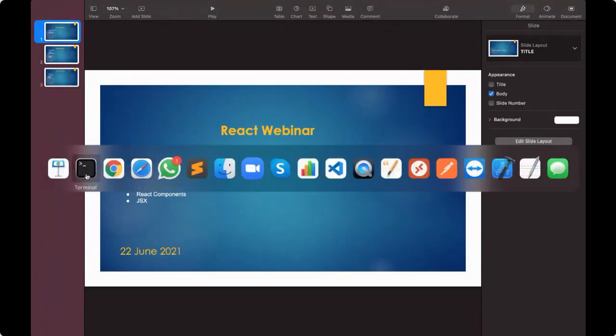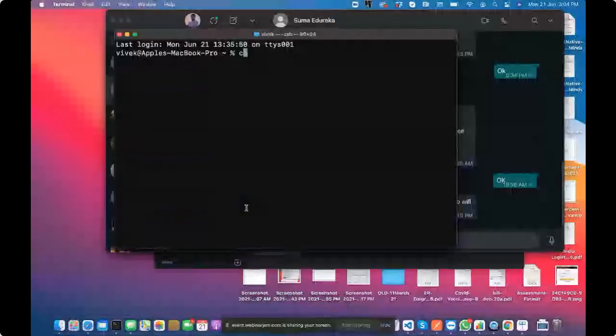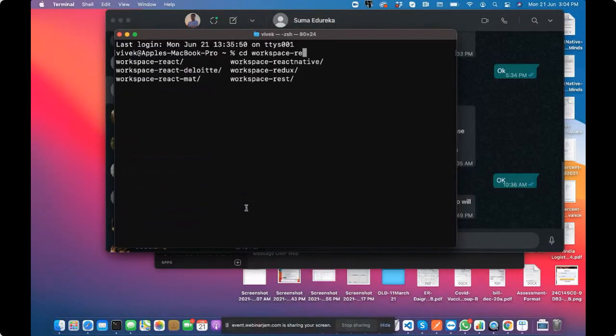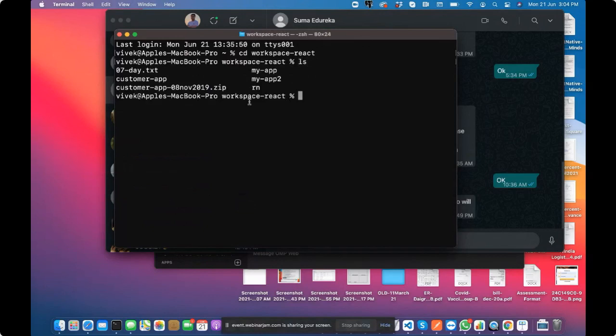So let's start with the basic stuff. For your ease, I'm creating a project here. Call it React. We'll be using this same one.